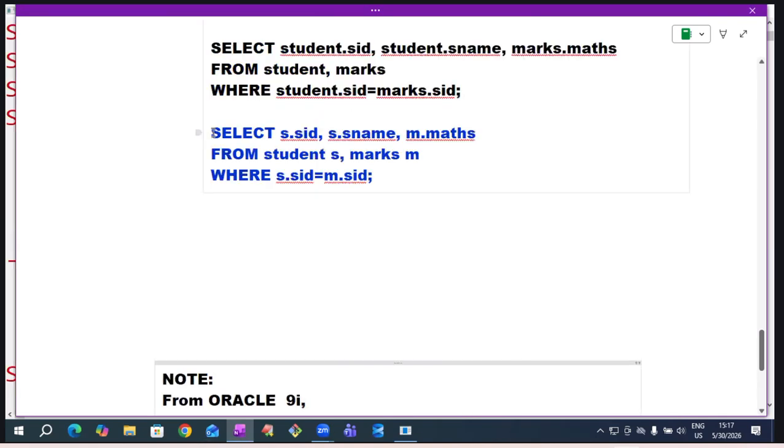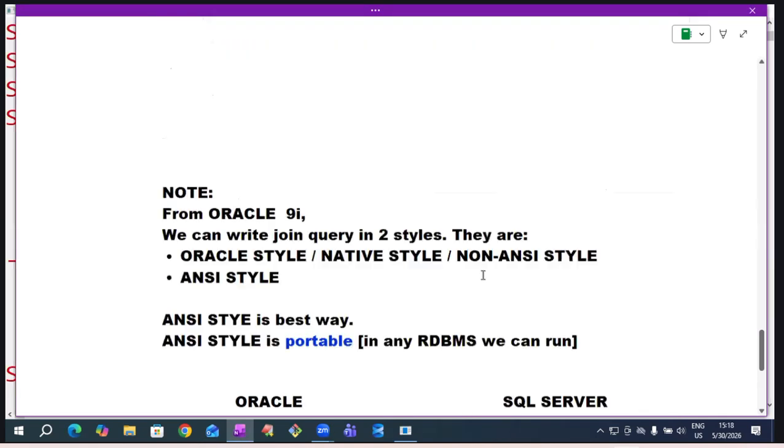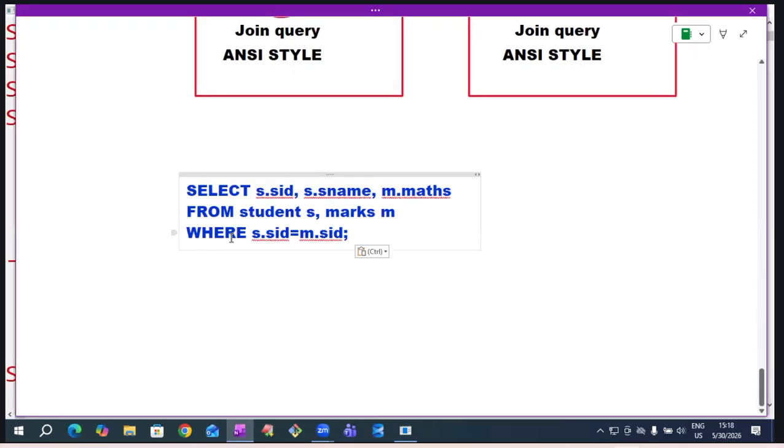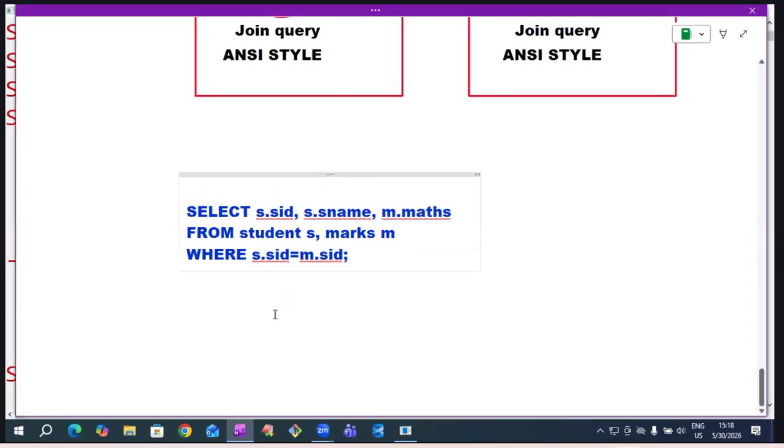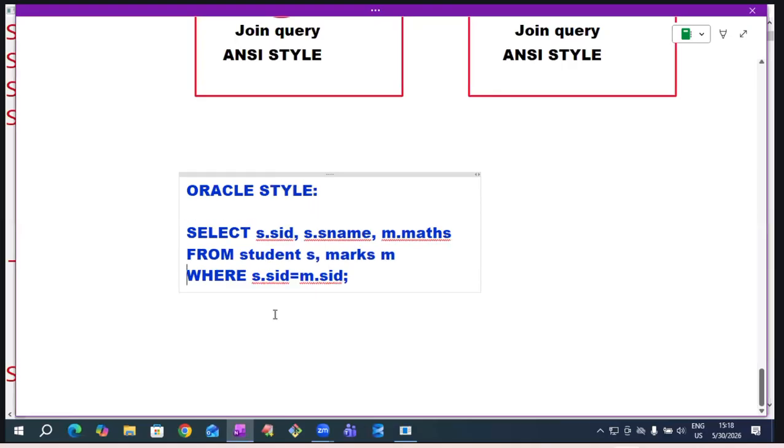Just now we have written this query. Which style is this, Oracle style or ANSI style? Oracle style. Then how do we write it in ANSI style? Very easy, observe here.